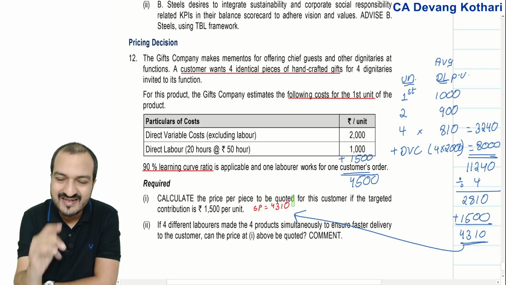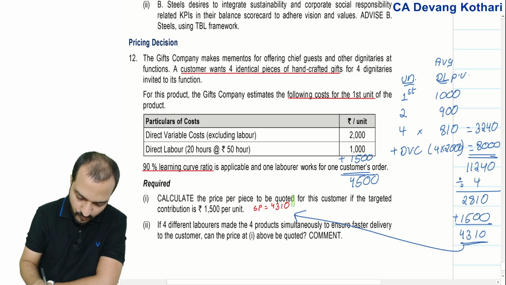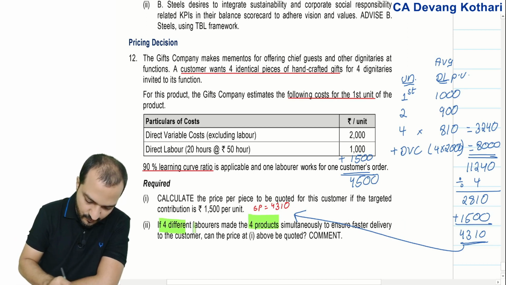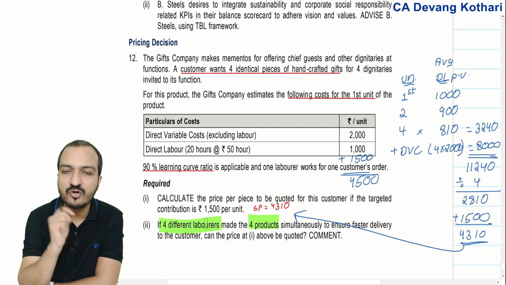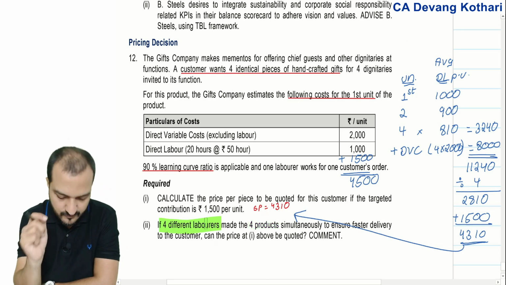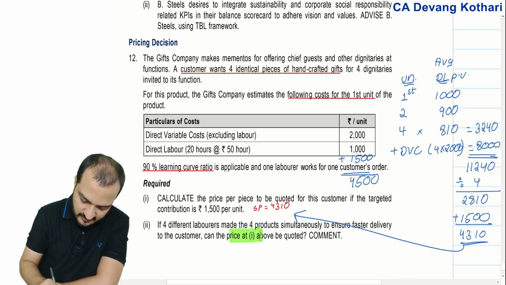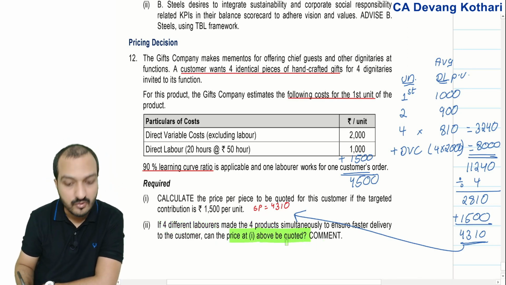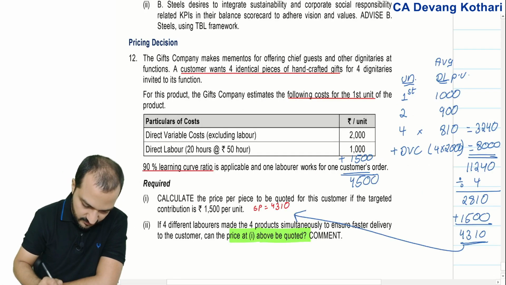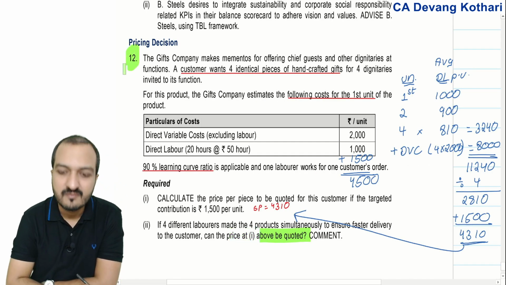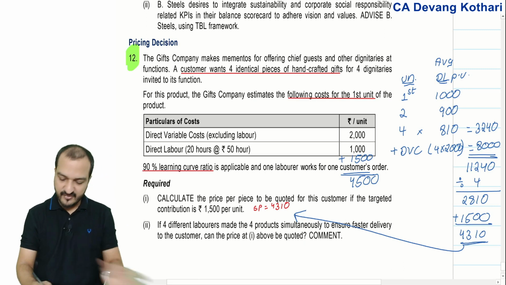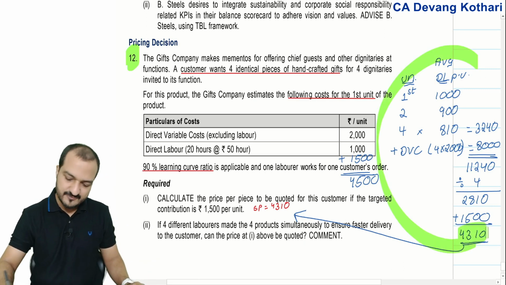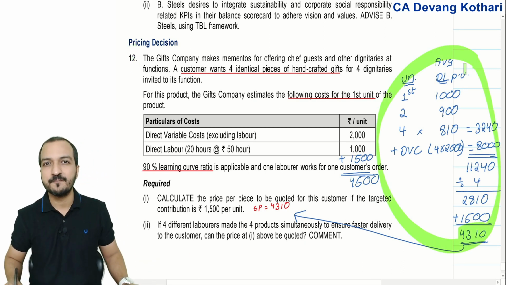You have to explain that when 4 products are made by 4 different laborers, the effect of learning will not apply, so the price above cannot be quoted. That's my answer to question number 12. I'm not showing you the solution because it's very easy; the same thing I've explained here is given in the solution.